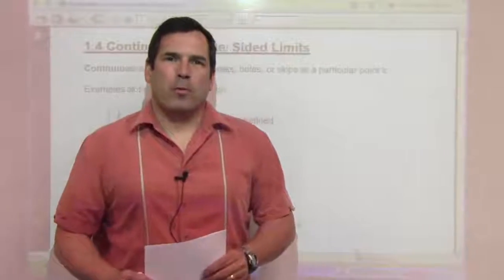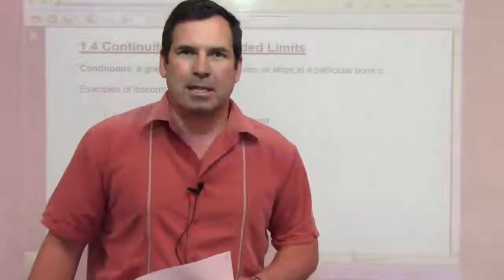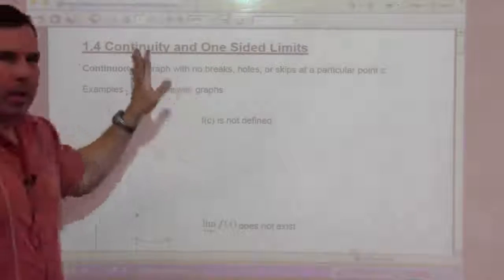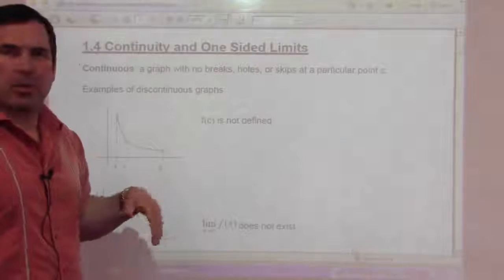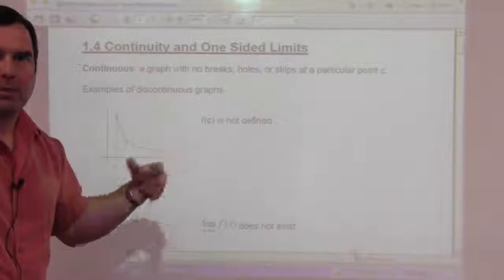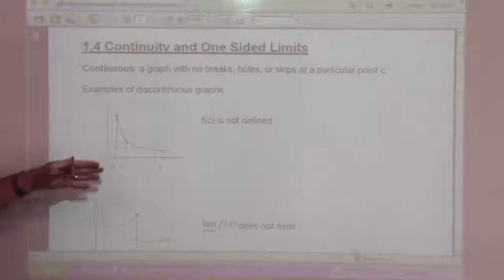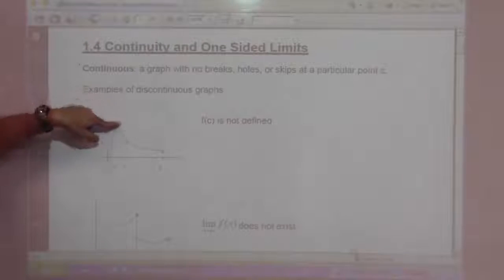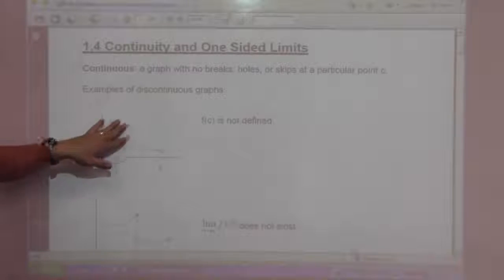Hello and welcome to 1.4, Continuity and One-Sided Limits. Continuous means a graph with no breaks, holes, or skips at a particular point c. If it's continuous at c, it doesn't jump, doesn't have holes, doesn't skip. Examples of discontinuous graphs: here's one that's discontinuous because there's a hole at c, so f of c is not defined.